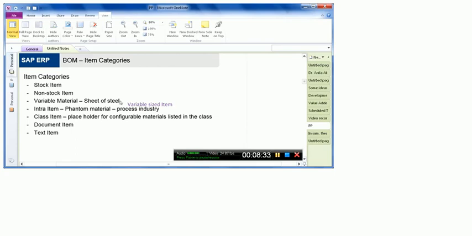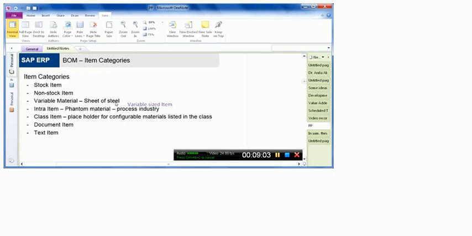So there are 2 options now. Either we create different master data for each one of the standard sizes that we are going to use, or we use a single master data. I am talking about the material master data. So if we take a sheet of steel as a single material master data that we maintain for it, and we use it in different sizes, then it becomes a variable size material, a variable sized item.